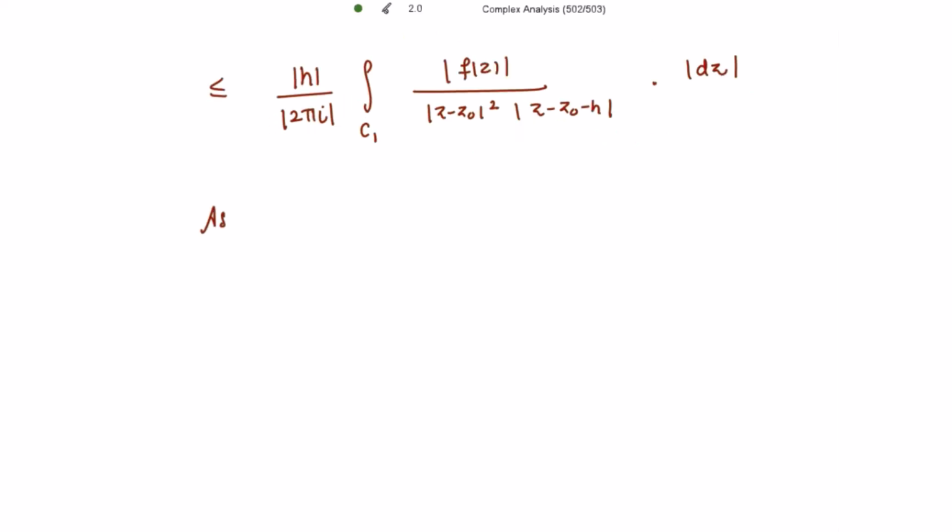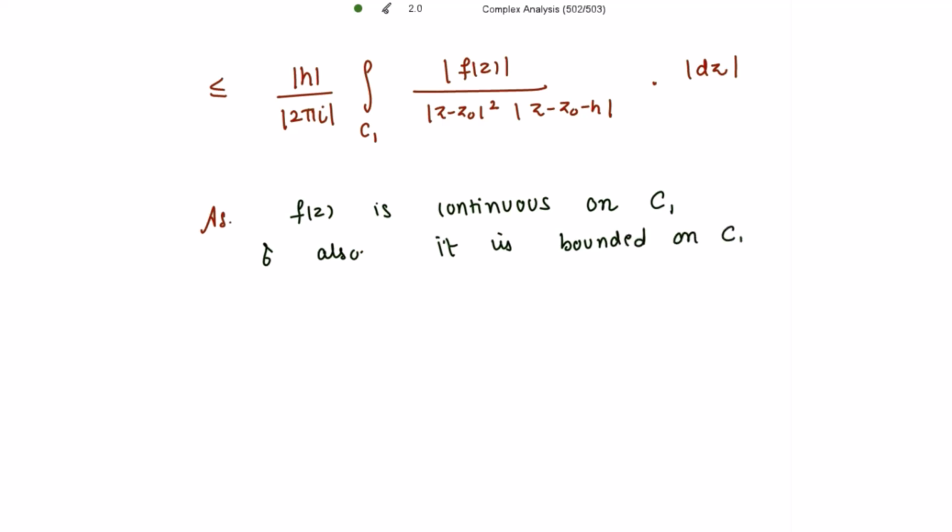Now as this function f(z), it is continuous on the circle C1, and also it is bounded on C1. It is bounded on C1. Why is it continuous and bounded?